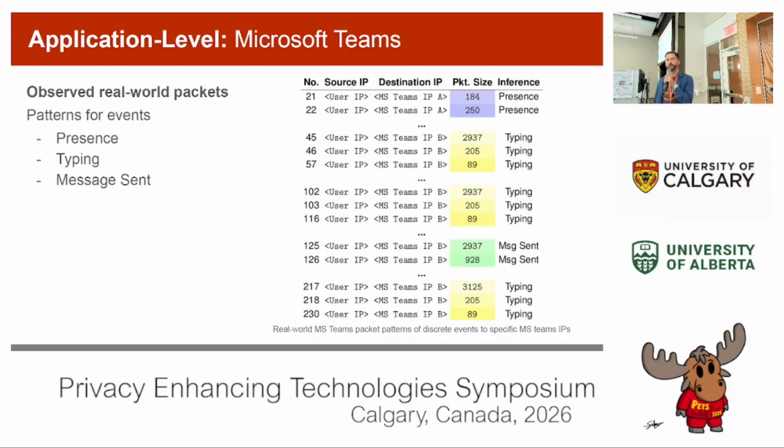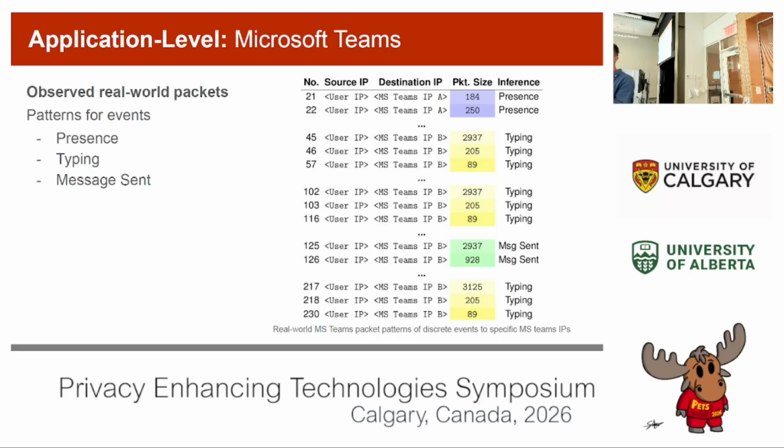All this research actually first started when I was doing some traffic analysis on Microsoft Teams, and I noticed some patterns for specific events. On the top right, you can see there's this fixed sequence of 184 bytes followed by 250. This is effectively the presence indicator that's sent out if you've gone inactive. Following that is typing. This is a tuple here, and that first number we can call a context or message ID.